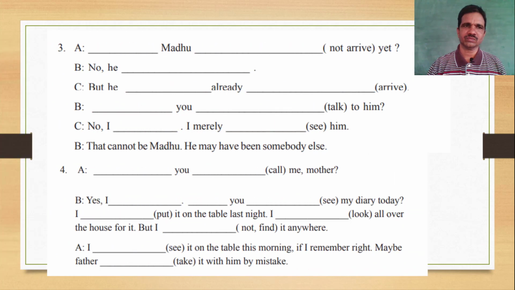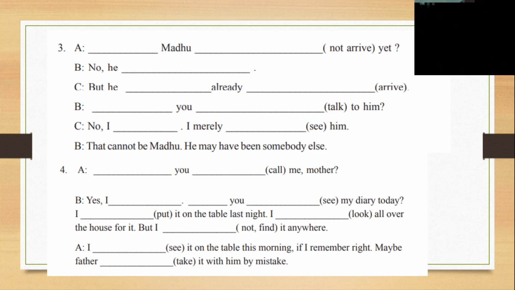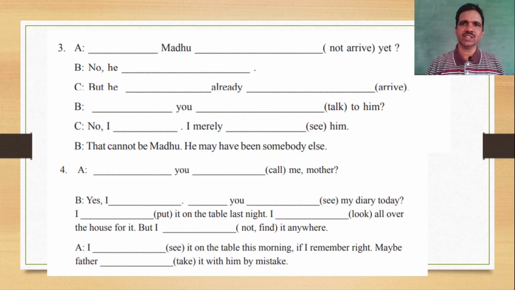Let us see the next slide. Dash Madhu not arrived yet. If you observe this sentence, yet, since, for, already, this morning, today, recently, these are the adverb indications for finding the present perfect tense. So before going to answer, you should remember this. Yet refers to a negative expression.